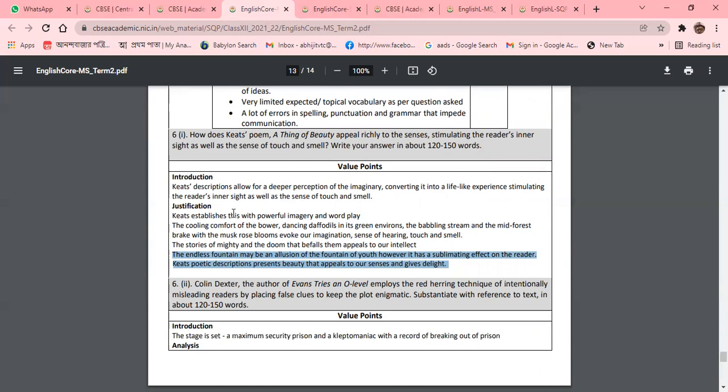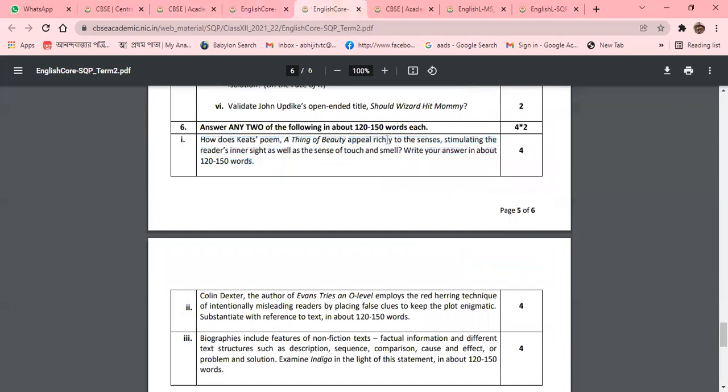So you can see different paragraphs have been created. It is better that you write in different paragraphs. In this question you need to give the answer on the senses, stimulating the reader's sight. Number two, touch and smell. So if there will be four answers, that means four paragraphs should be there. Then it will be very easy for the examiner to check your papers.